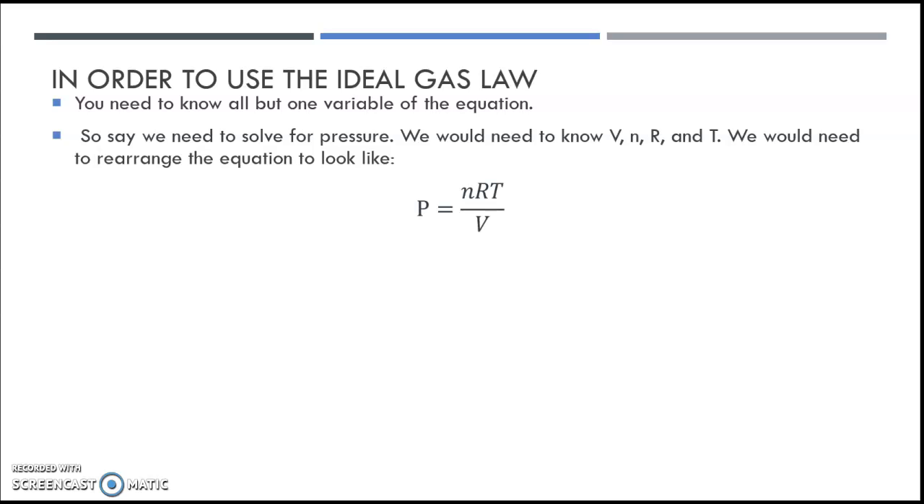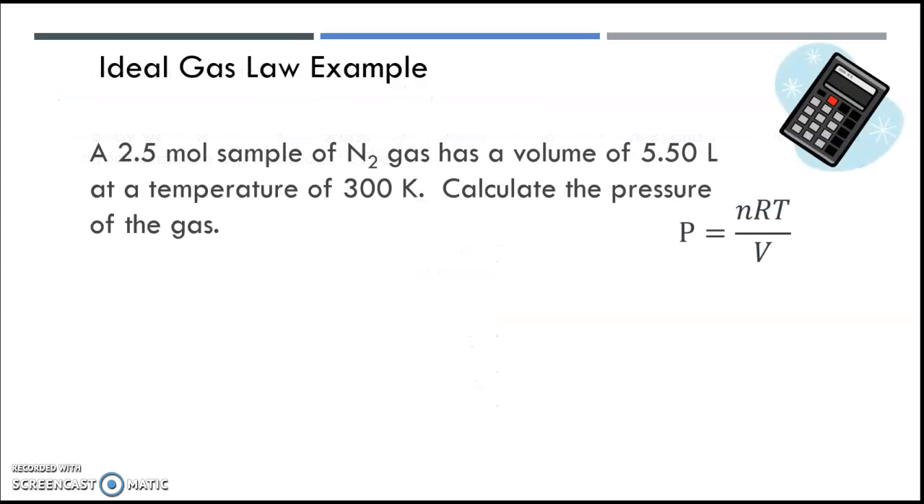So we can rearrange the equation to look like this. P equals nRT divided by V. If we need to solve for volume, it can look like that. If we need to solve for temperature, we'll rearrange it to look like that. If we need to solve for moles, we can rearrange it to look like that. Awesome. So let's look at a couple examples.